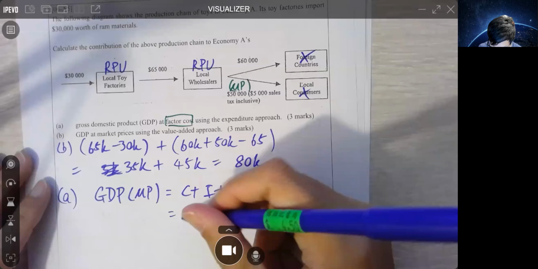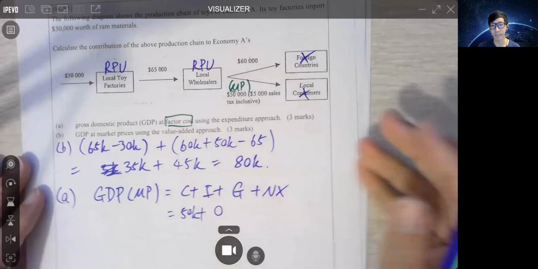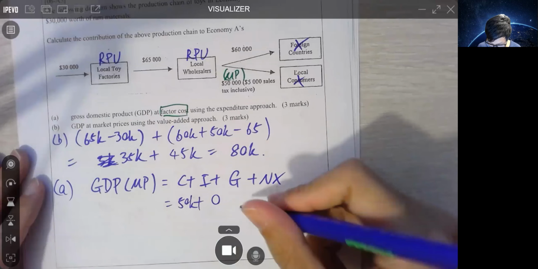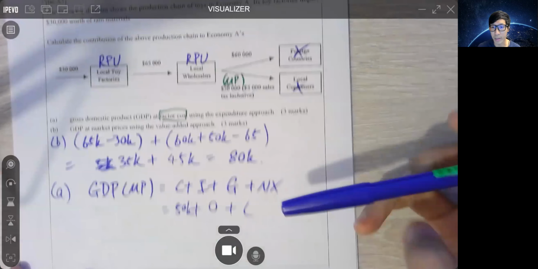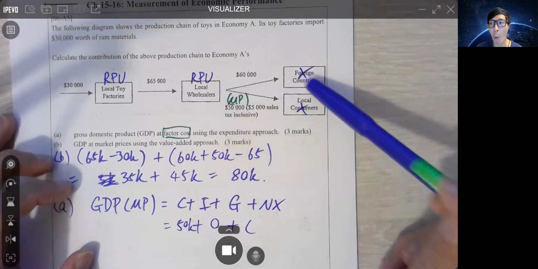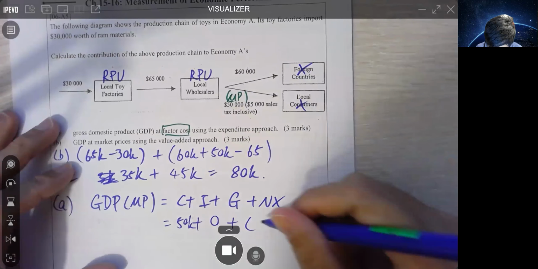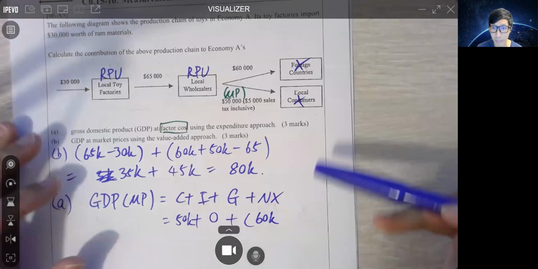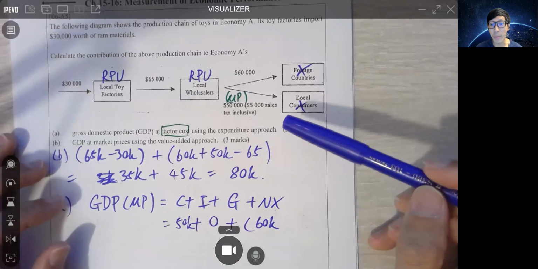have 50K。OK 嗱，I and G we don't have, right. Now what about X and M? Local wholesaler selling to foreign. This is export 60K. 但係啦，what else?